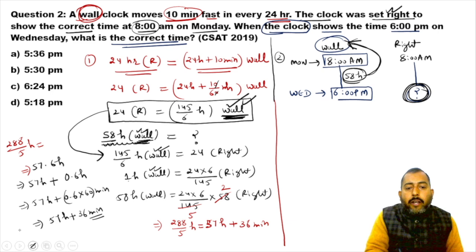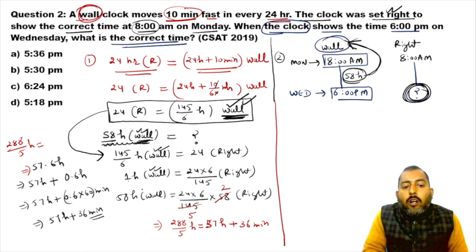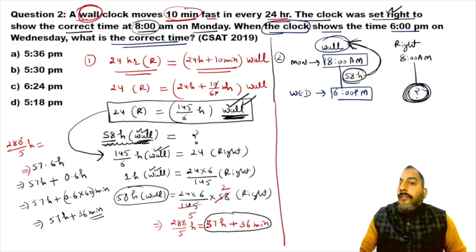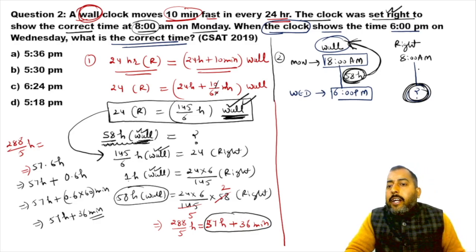So what does it mean? It means if the wall clock is showing 58 hours, then the right clock will show 57 hours 36 minutes. So if the wall clock is showing 58 hours, the right will show 58 hours plus 36 minutes.